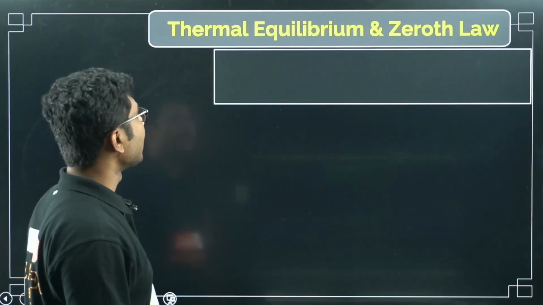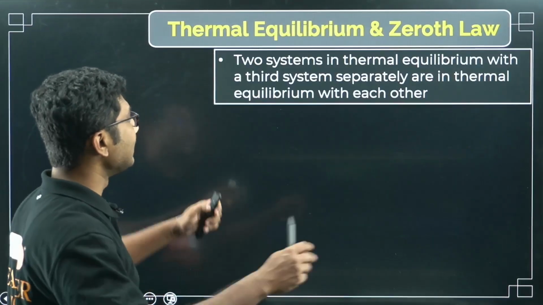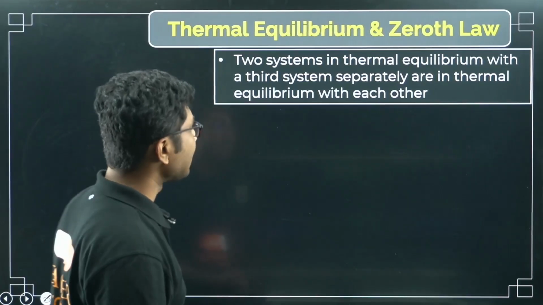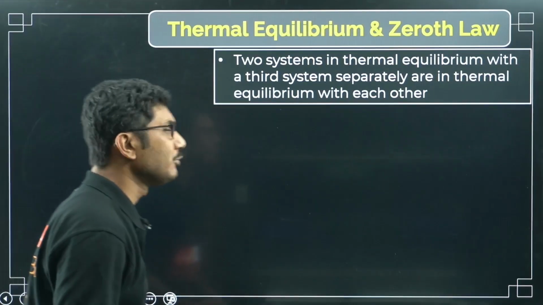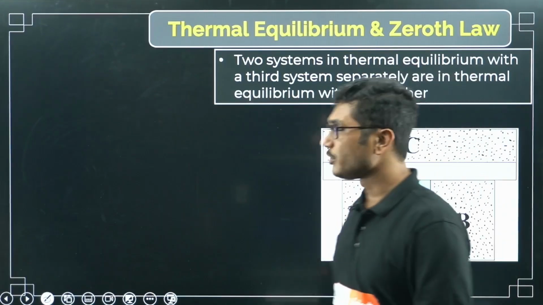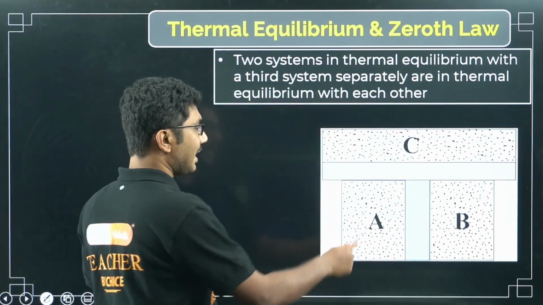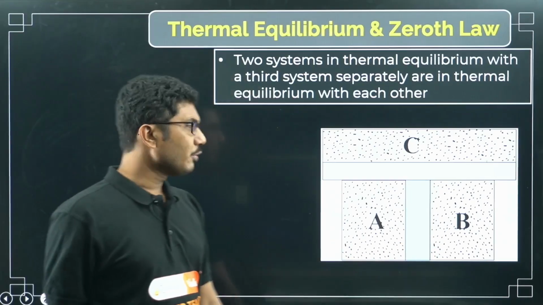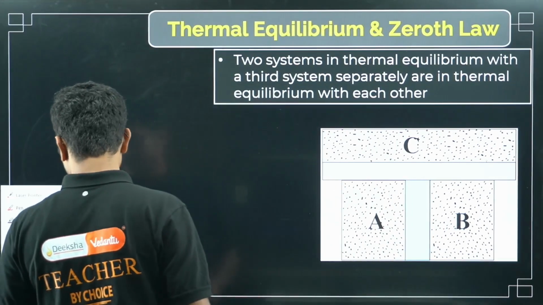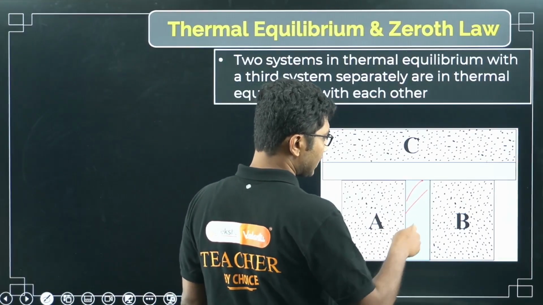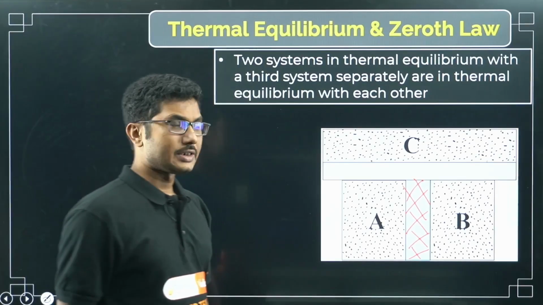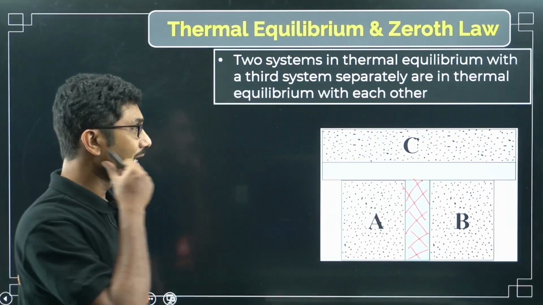First, let us look into thermal equilibrium and zeroth law. So what is the zeroth law? Two systems in thermal equilibrium with a third system separately are in thermal equilibrium with each other. So let us understand the meaning of this completely. We have here two systems, A and B, and they are insulated from each other. They do not have any contact between them. The red line marks that they do not have any contact. A and B are completely isolated.